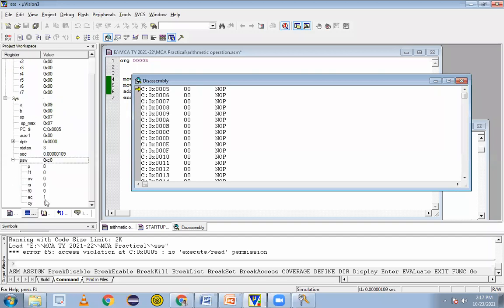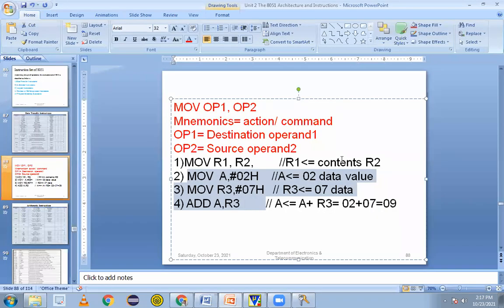But we can see the contents in the PSW register. You can see that the auxiliary carry and the carry flag are going to be raised. Clear? After the architecture diagram we have seen the PSW status register properly, and the auxiliary carry and the CY carry flag are both set to 1.